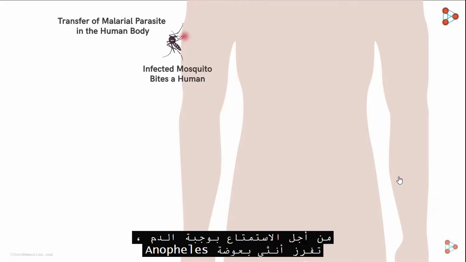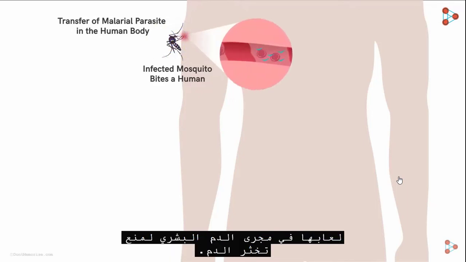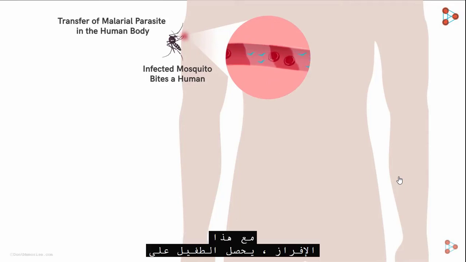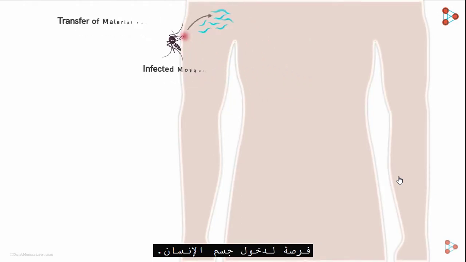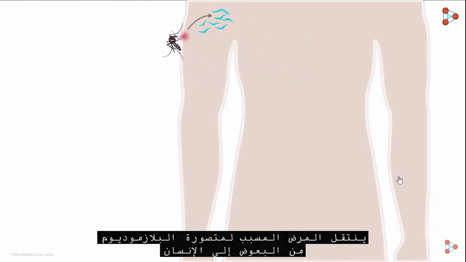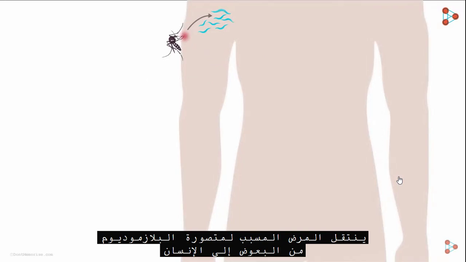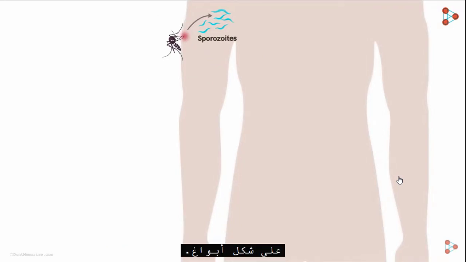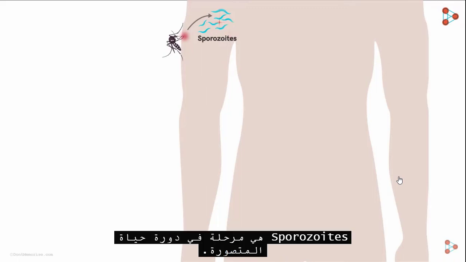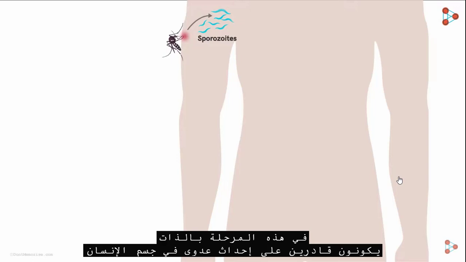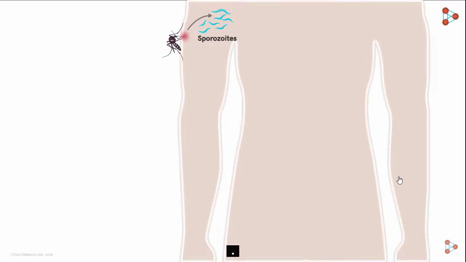In order to enjoy her blood meal, the female Anopheles mosquito secretes her saliva into the human bloodstream to prevent blood coagulation. It's with this secretion that the parasite gets a chance to enter the human body. The disease-causing Plasmodium gets transferred from the mosquitoes to the humans in the form of sporozoites. Sporozoites is a stage in the life cycle of the Plasmodium. At this particular stage, they are capable of causing an infection in the human body.